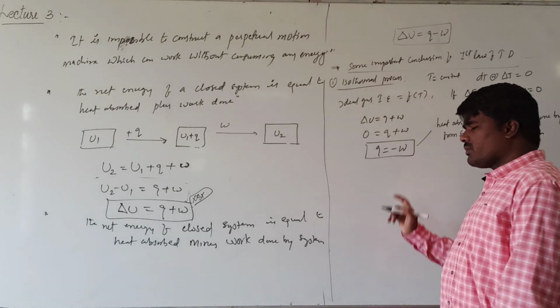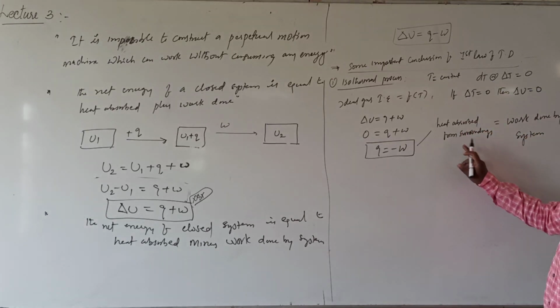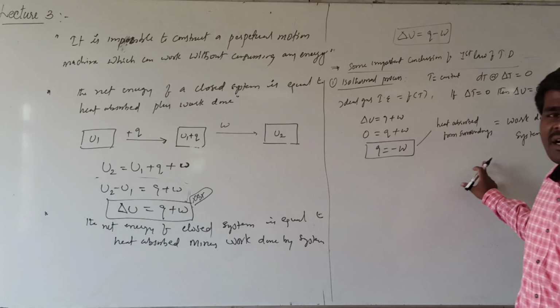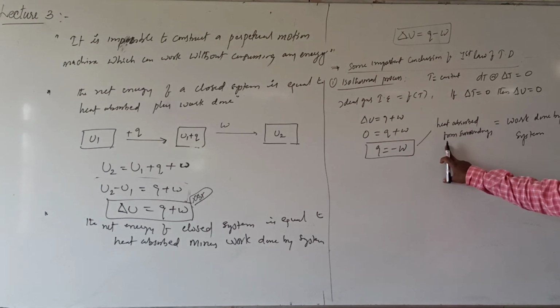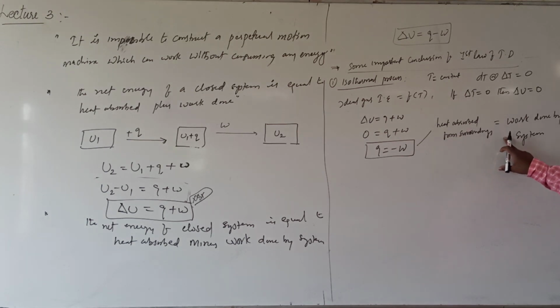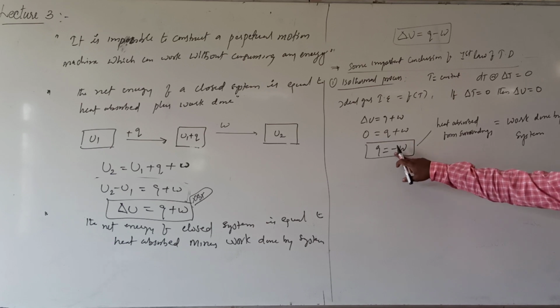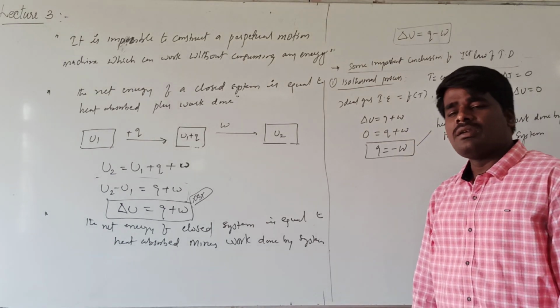If Q equals minus W, that means heat is being absorbed. The positive sign indicates that heat is being absorbed by the system. From where will it be absorbed? It must be absorbed from the surroundings. Heat absorbed from the surroundings will be equal to work done by the system. The minus sign indicates that work is being done by the system.